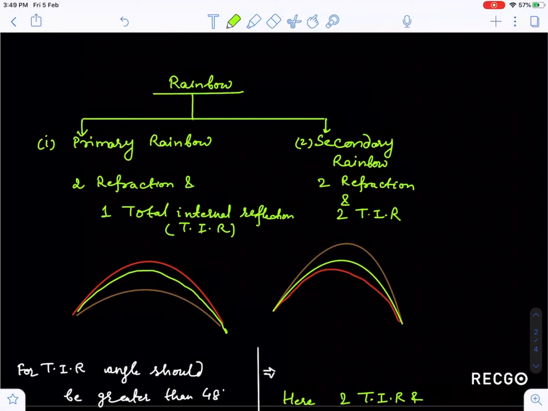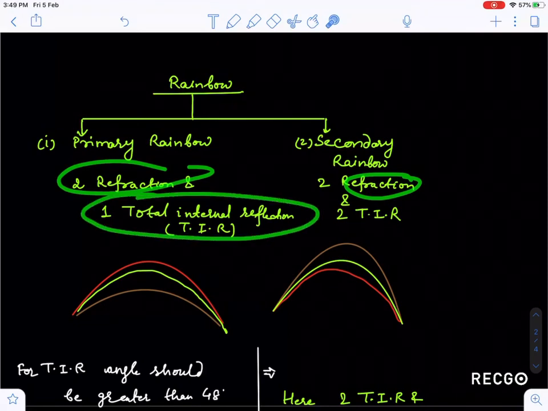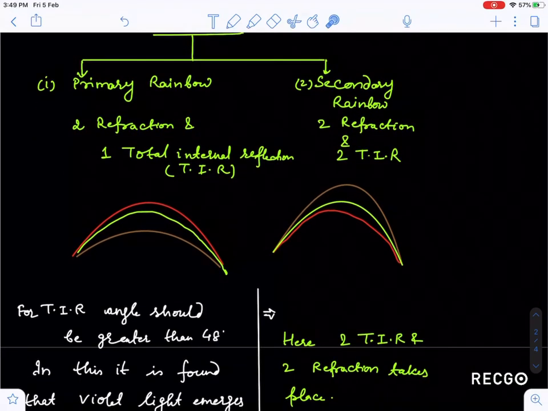In the primary rainbow, as I showed you earlier, two refractions and one total internal reflection take place. The difference in the secondary rainbow is that here two refractions and two TIR, meaning total internal reflection, take place, guys. In some NTSE exams they have asked the question: in a secondary rainbow, how many refractions and total internal reflections take place? Your answer will be two refractions and two total internal reflections, guys. Two refractions and two TIR in secondary. Now how will you remember secondary? 2 and 2. In primary, refraction always takes place twice, but total internal reflection takes place once.